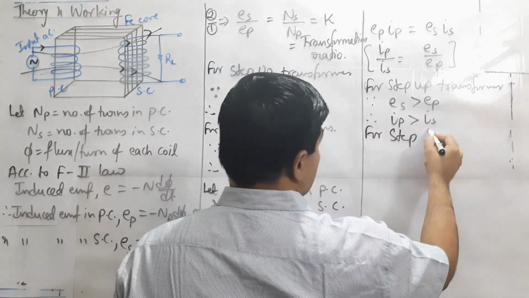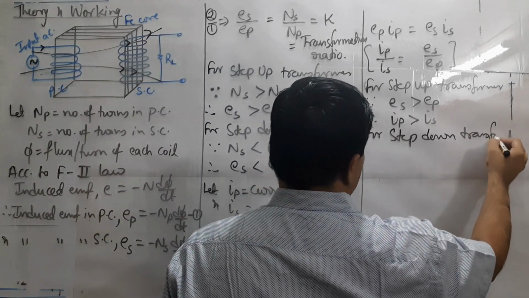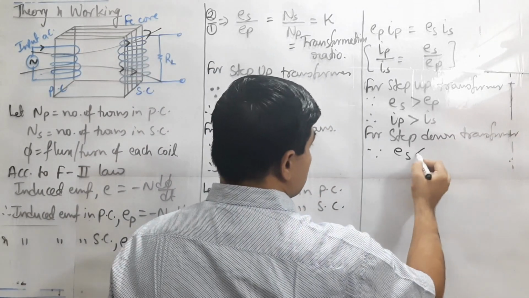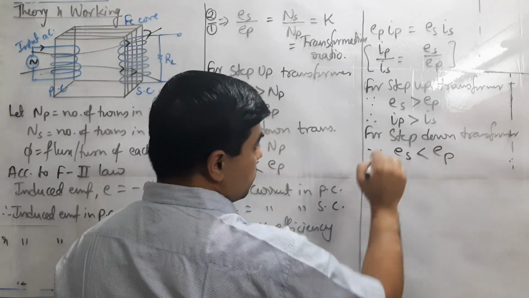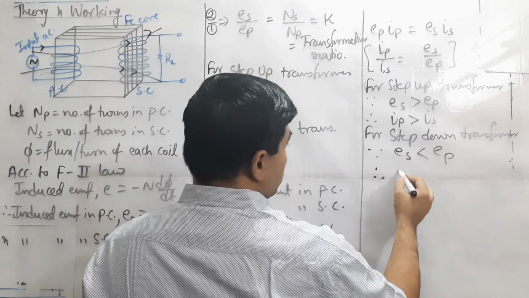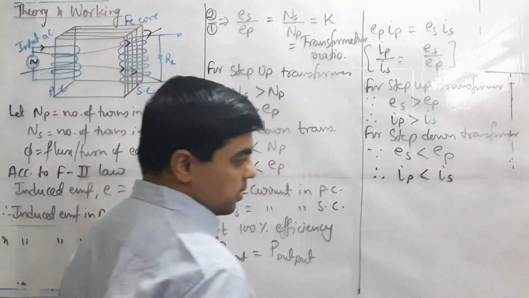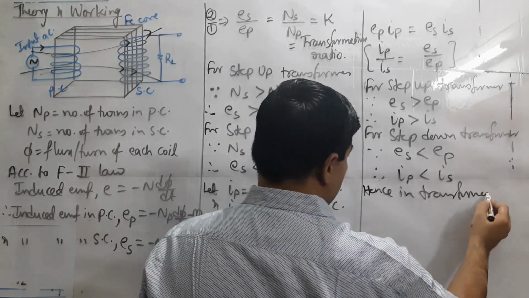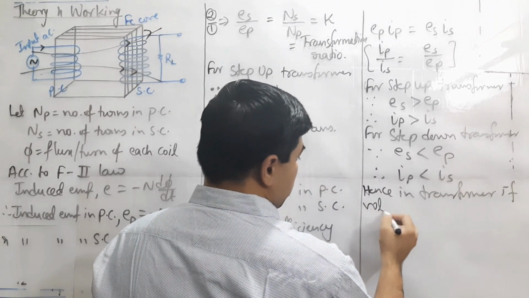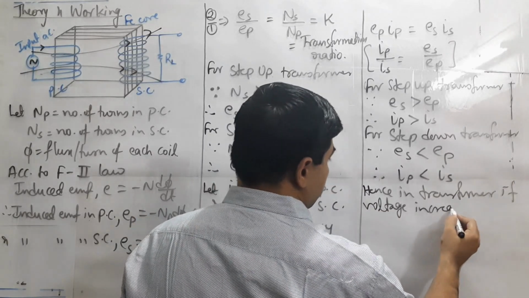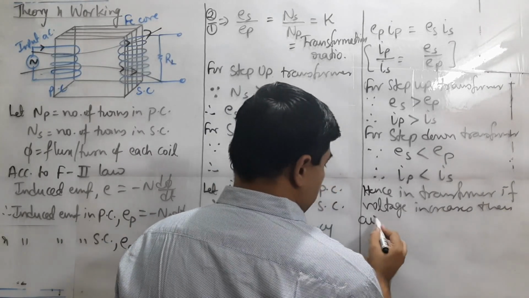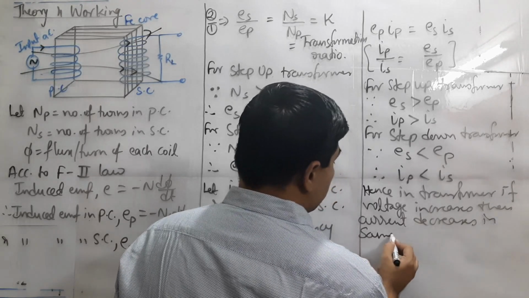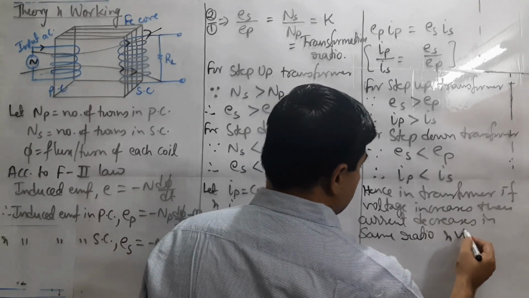Then for step down transformer, it is again because Es is lesser than Ep, so the value of Es is lesser, so Ip must be lesser, and it means Is is greater. So clearly we can say that hence in transformer, if voltage increases, then current decreases in the same ratio, and vice versa.